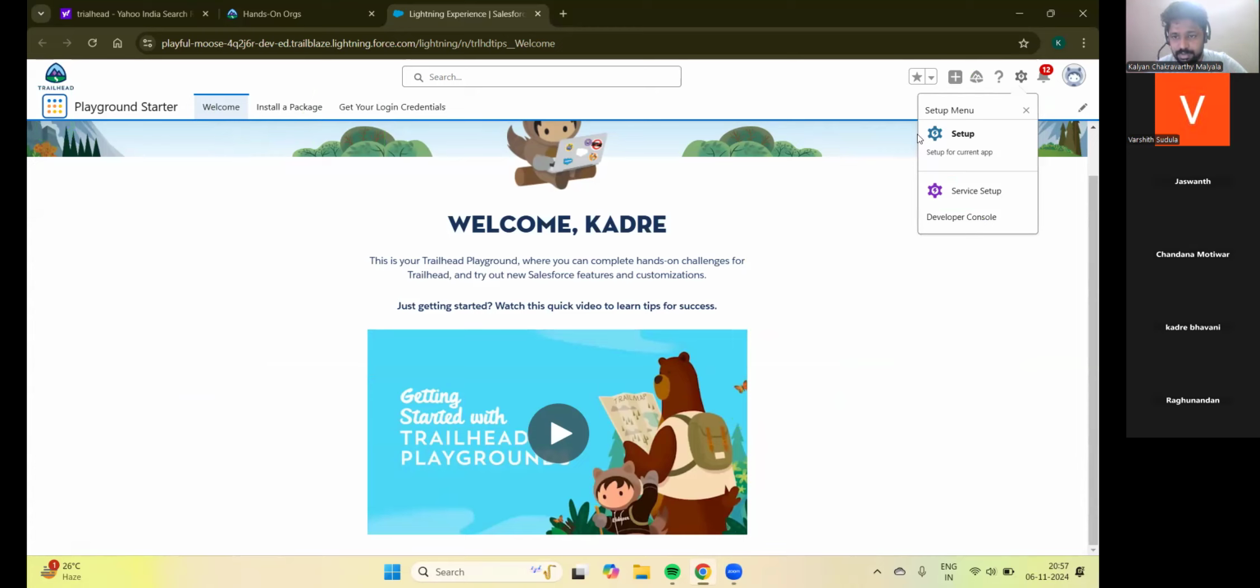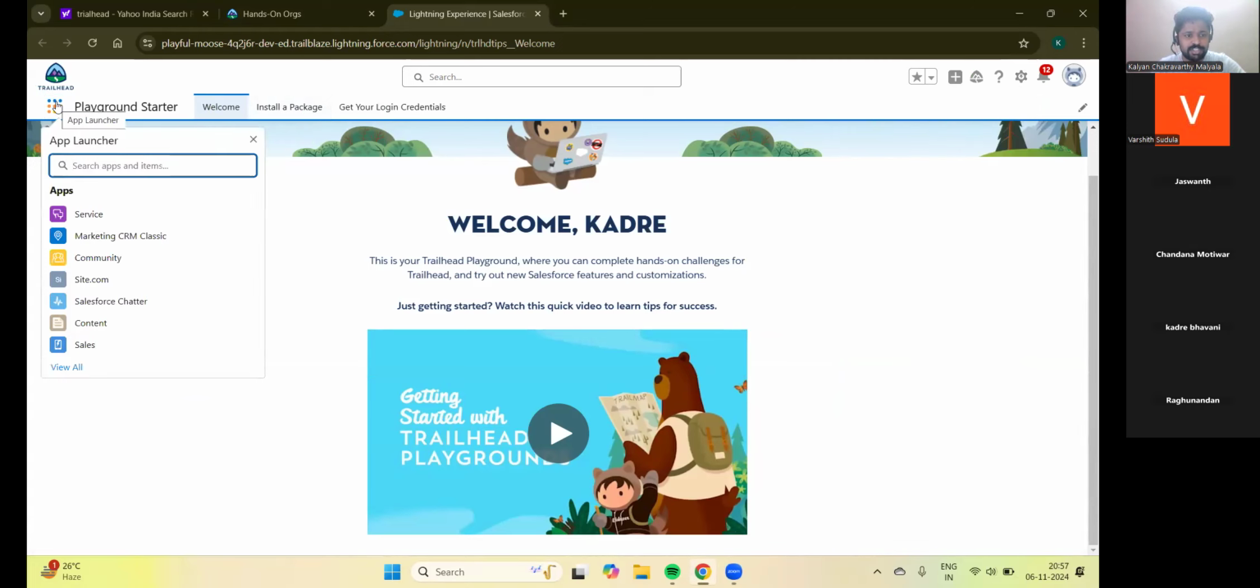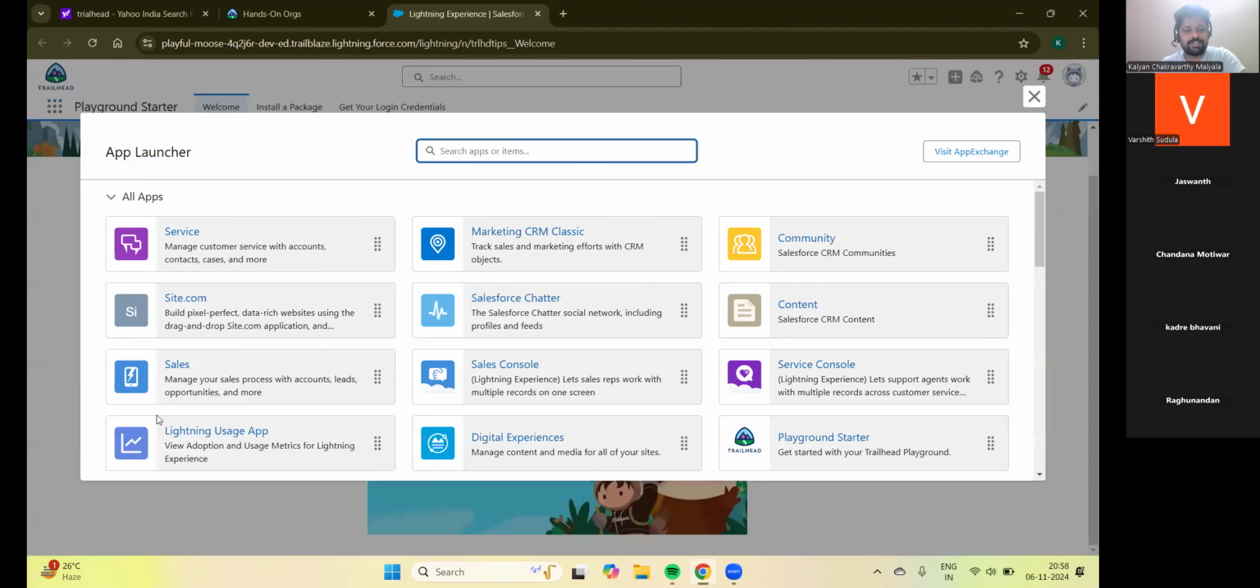Now we have the app launcher. What does the app launcher do? When you click on the app launcher, you'll see the apps that are on your platform in your organization. So you will see a number of applications. These are standard applications. We haven't created any custom application yet. Why do we say standard? Standard means those are the applications provided by Salesforce itself. We haven't developed them. Salesforce has developed the application and given it to us.